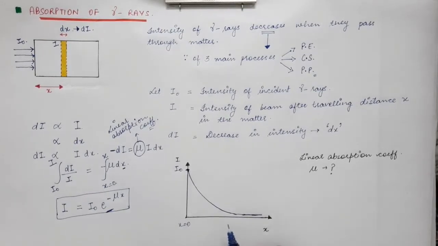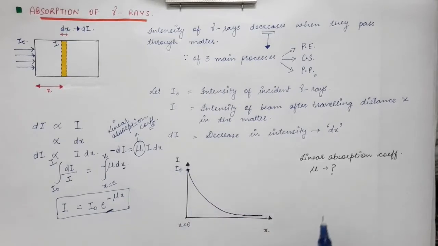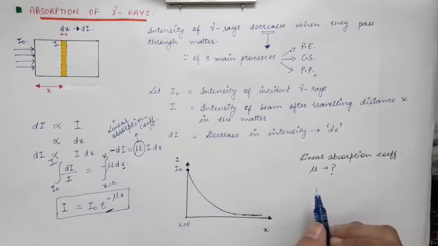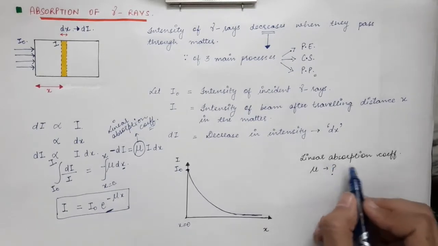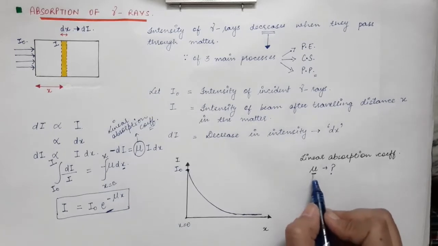So this is the type of graph that you will get of intensity of the gamma beam versus the thickness traveled inside the material. Now, this linear absorption coefficient mu, what is the definition of this parameter?